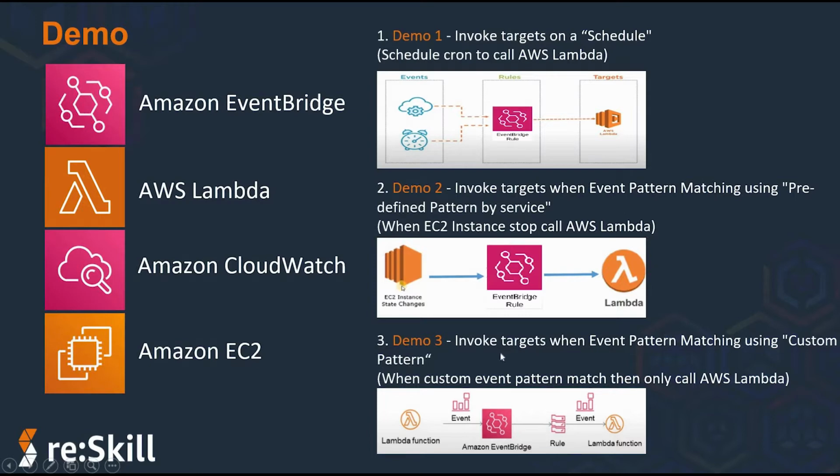And in demo 3, we will invoke targets when the event matches a custom pattern. So in this custom pattern scenario, only when the custom event pattern matches, then call AWS Lambda. So that third demo we will also do as a part of this session.